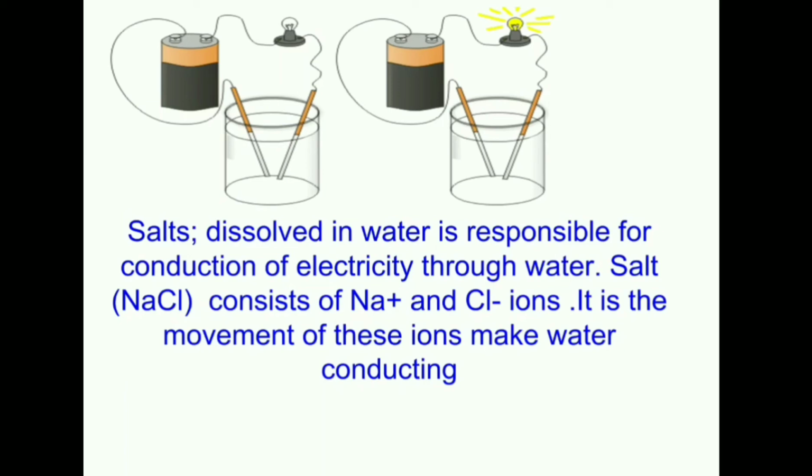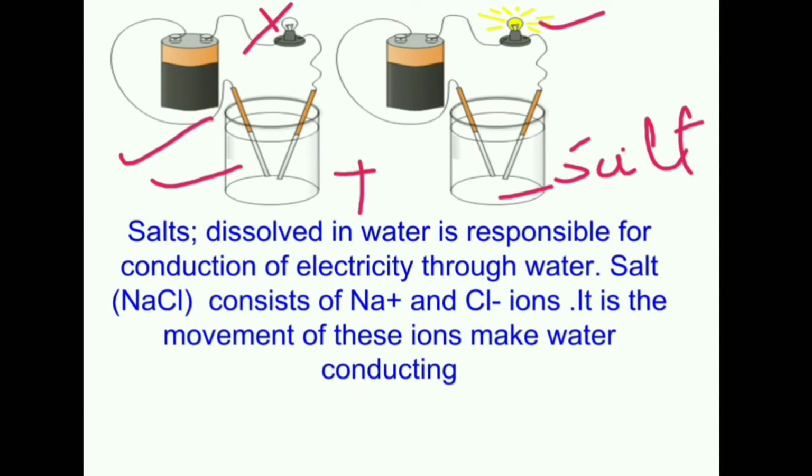Let us try to find out by doing a simple activity in which we will take some distilled water in a clean dry container. From the previous activity, we know that distilled water is not a good conductor of electricity. So we will add some amount of common salt in the container. In the first case, when it is pure distilled water, the bulb is not glowing. But when we add some salt into it, we find that the bulb starts glowing.